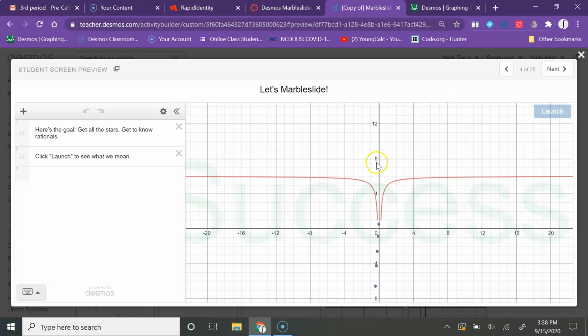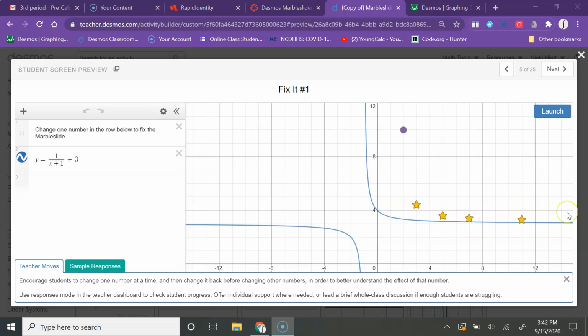And your goal is to get all of those stars to go away. All right, so here's an example of one that you actually have to do. Your directions over here say change one number in the row below to fix the marble slide. So right now, if I launch and I don't change anything, I'll get most of the stars, but I don't get this one right here.